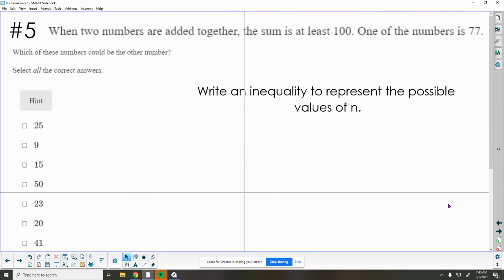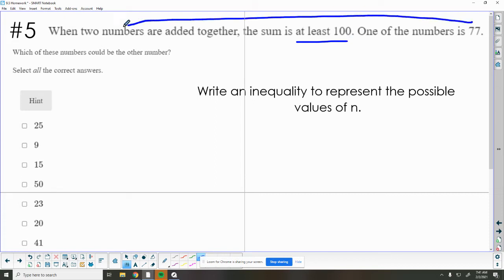Number 5 tells us that two numbers are added together and their sum is at least 100. So it could be 100 or anything bigger than that. One of the numbers that they added together is 77. So we've got 77 plus, I'm going to say n for another number, is at least, so greater than or equal to 100. So when I add 77 to n, it's got to be bigger or equal to 100.